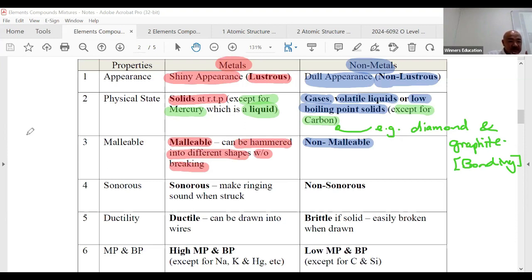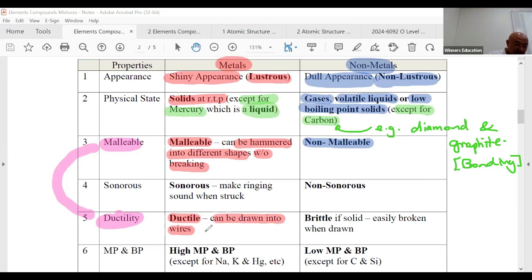Next, metals. Can I cover this one because it's connected to this? These two tend to be together: malleable and ductile. They have the same reason. Ductile means they can be drawn into wires when you pull it.